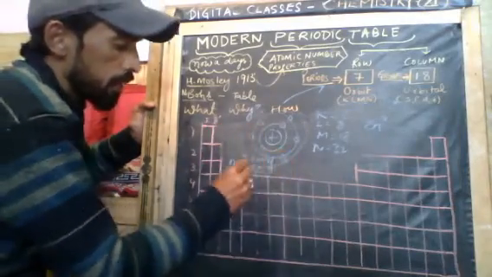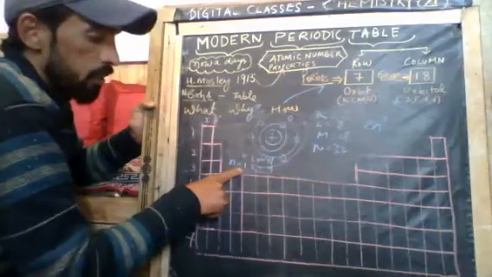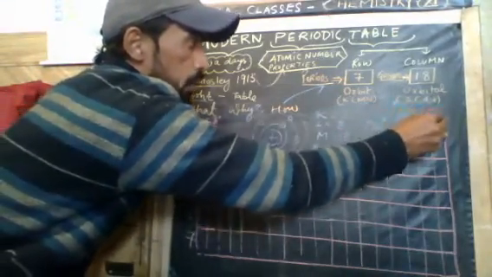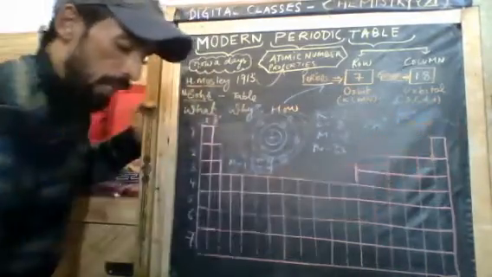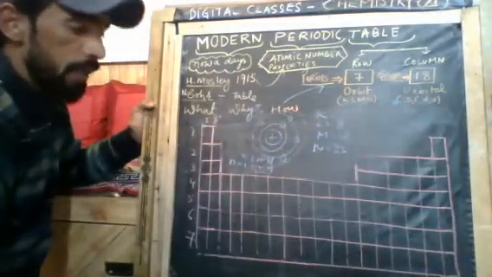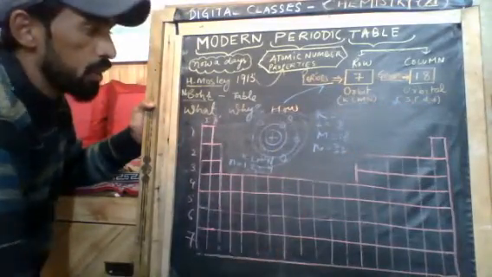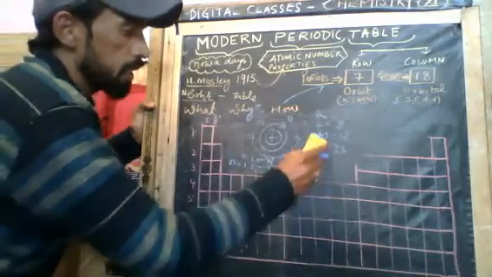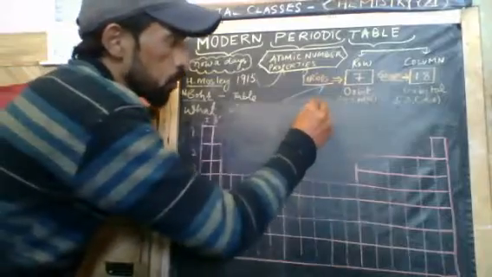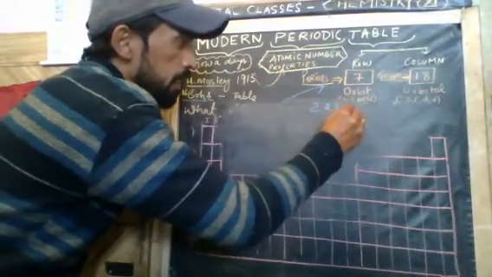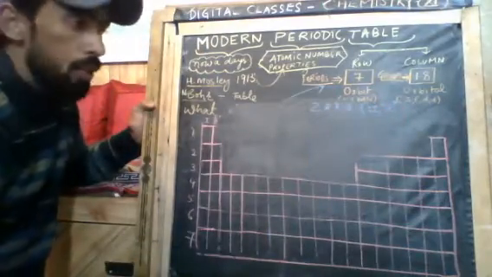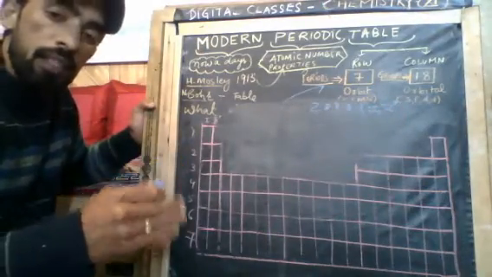So how can we find this? You put the value in place of n. If you put 1 in place of n, K shows 2 into 1 squared, which becomes 2. In the same way, if you put 2 here, it shows 8, then 18, then 32. This gives us the magic numbers. So because of this, we have 2, 8, 8, 18, 18, 32, 32 electrons. As more electrons are added, a new element is discovered.